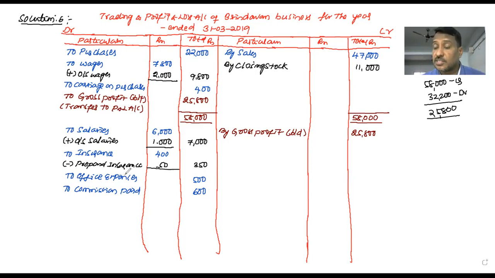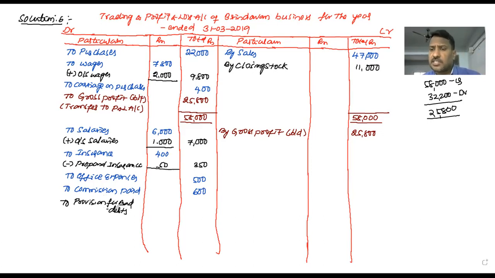Now two more adjustments are there to record: one is provision for bad debts and one is depreciation. Both are losses, and losses go on the debit side of the profit and loss account. The first one, to provision for bad debts: 5% on debtors.